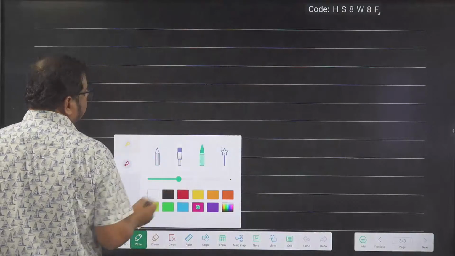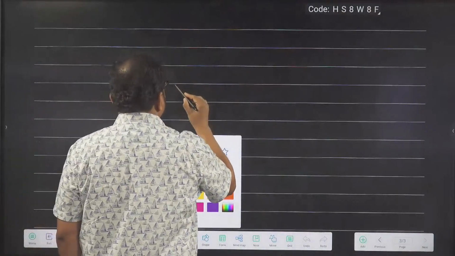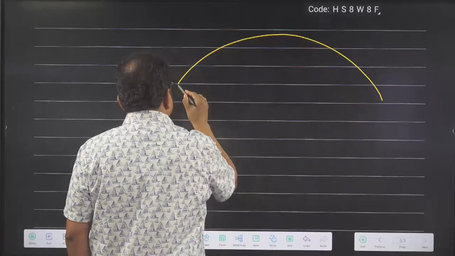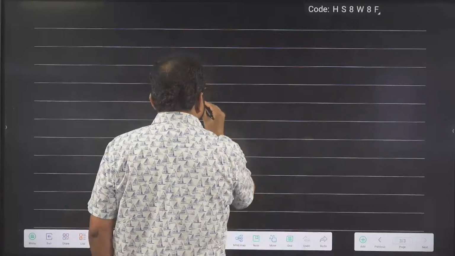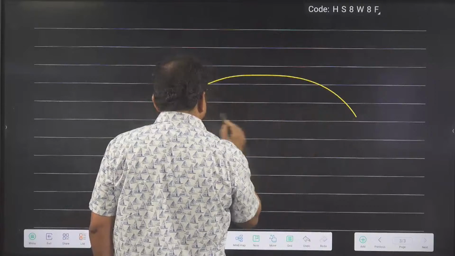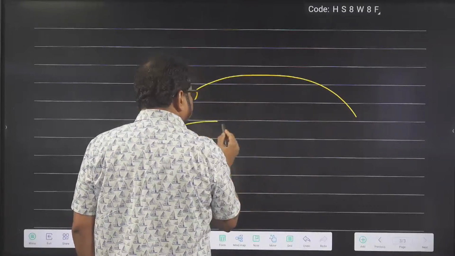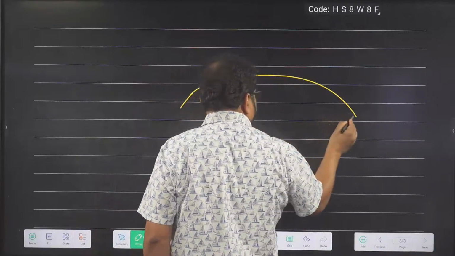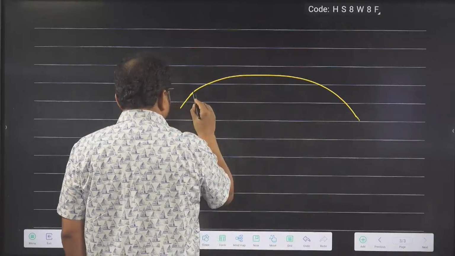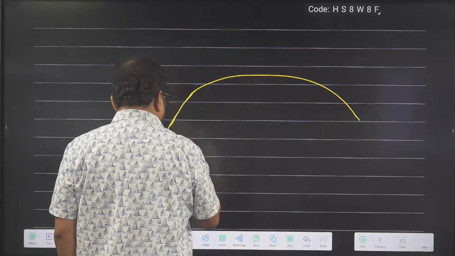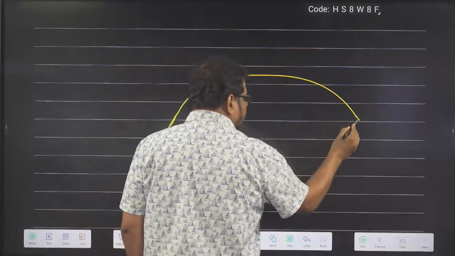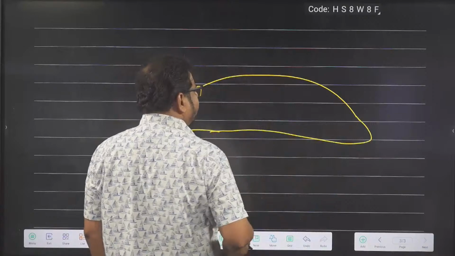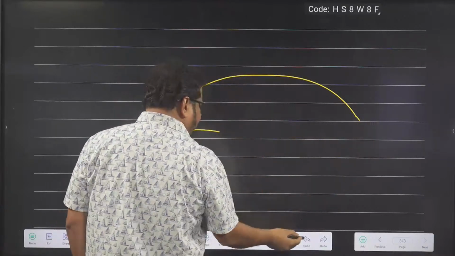Give your attention. I am drawing a rough sketch of the mitochondria. You can make it like this, you can make a cylindrical structure also.